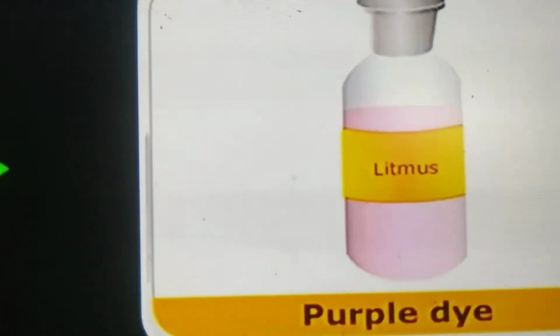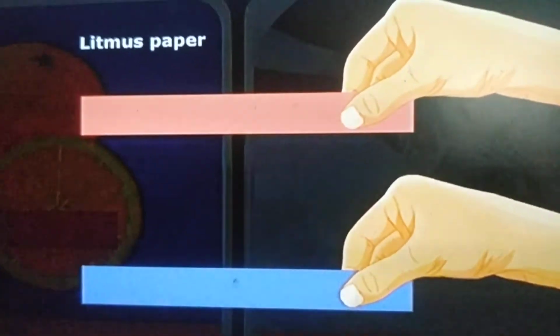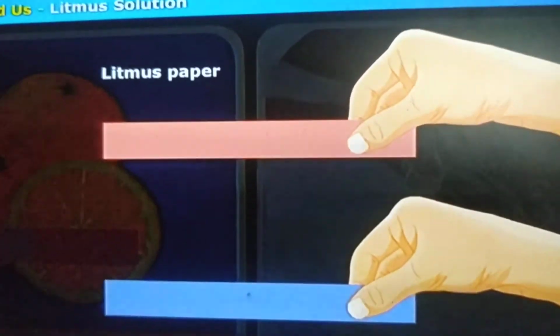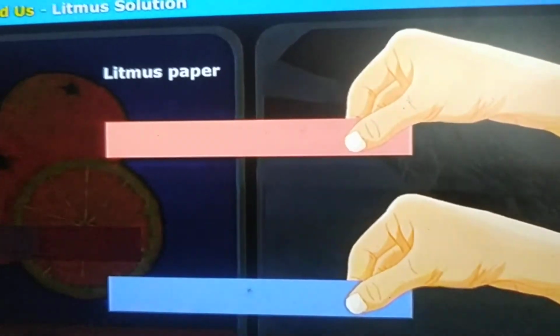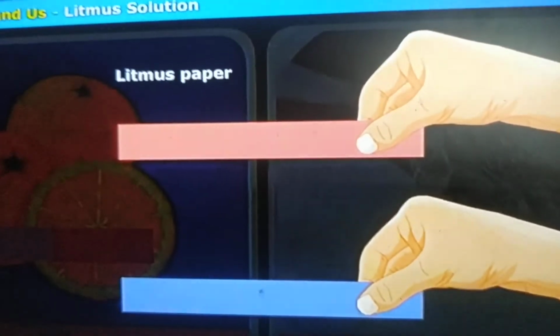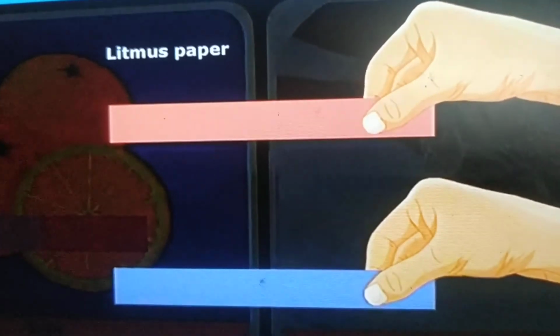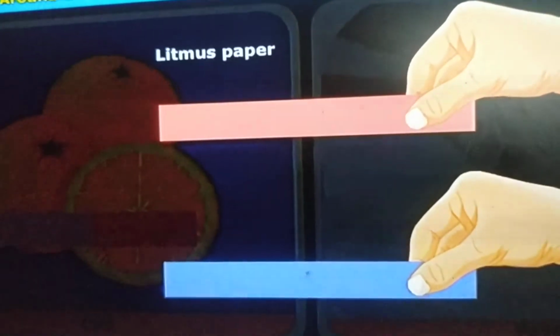See, this is a purple color dye. And we know about litmus papers. Litmus papers are available in markets. Litmus is available in the form of solution or in the form of paper strips. We saw litmus solution now.